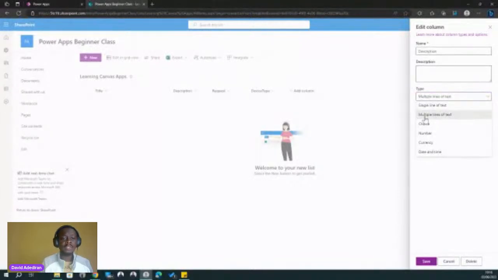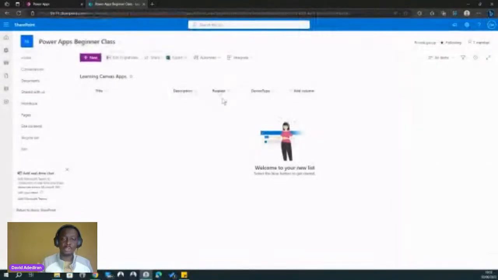So choice allows you to have a drop down, which is quite similar to what I have right now, something like this where you can pick a choice. That's choice. Then we have number, then we have currency, and we have the date and time. Those are some of the column types in SharePoint. So our request is actually a choice field because we're going to be choosing from options of request, and our device type is also a choice field.